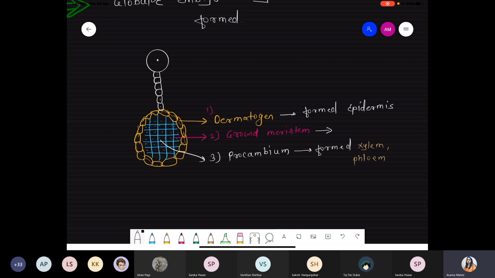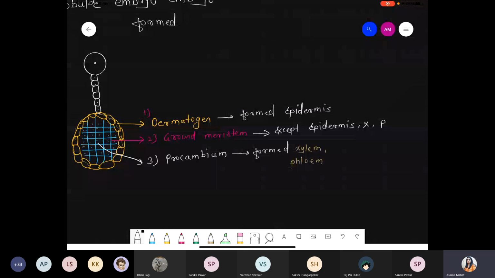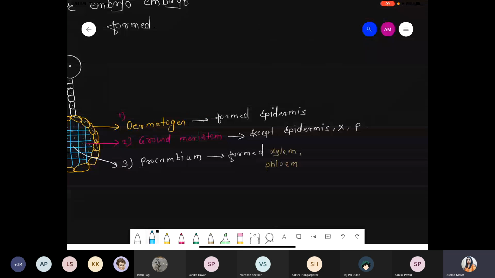So ground meristem is what? Except epidermis as well as xylem and the phloem, X for the xylem, P for the phloem, the rest of all the cells get formed. That means pith, pericycle, endodermis, general cortex, hypodermis, everything.